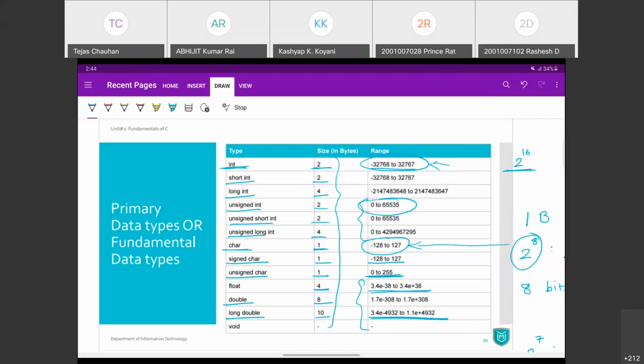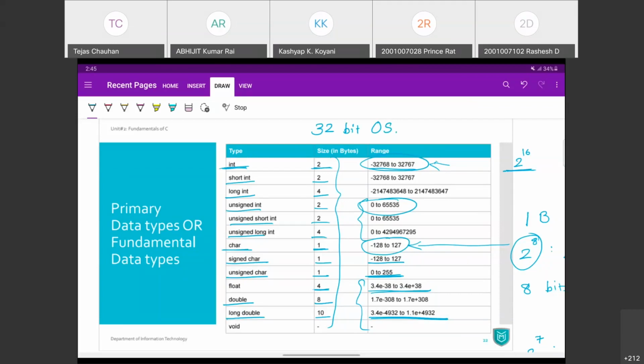Now remember, all these sizes are based on a 32-bit operating system, because Turbo C by default supports a 32-bit operating system for C language. But if you go for a 64-bit operating system, then all these sizes will be double compared to this.